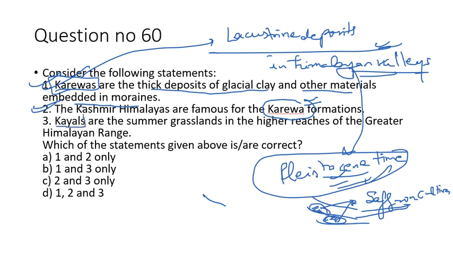The statement number 3, Kyle. Statement number 3 is different actually. It is not about Karevas, it is about Kyle. Kyle are summer grasslands in the higher reaches of the Great Himalayas. This is wrong. Kyles are not grasslands. Kyles are the backwaters.